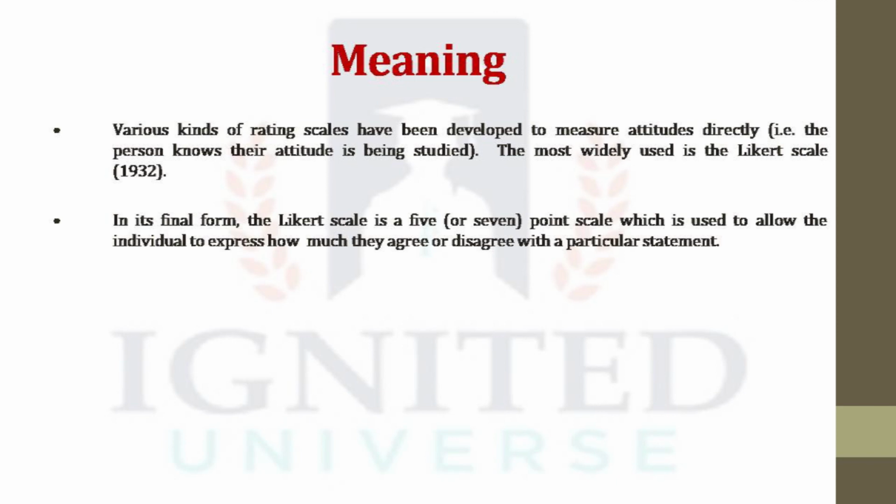In a typical research study, there are generally 25 to 30 items on a Likert scale. So, in its final form, Likert scale is a 5 or 7-point scale that is used to allow the individual to express how much they agree or disagree with a particular statement.